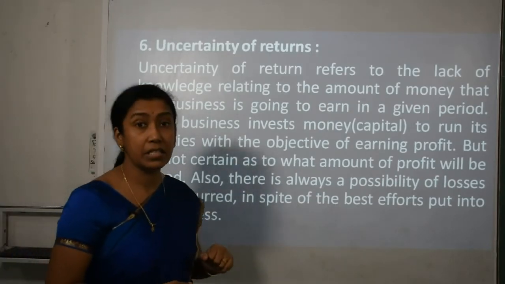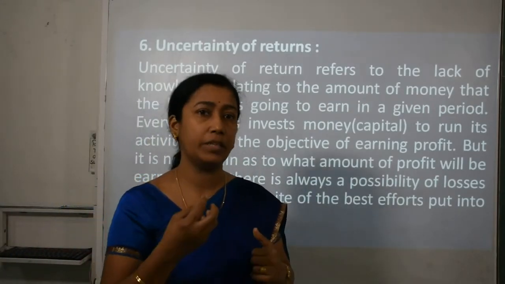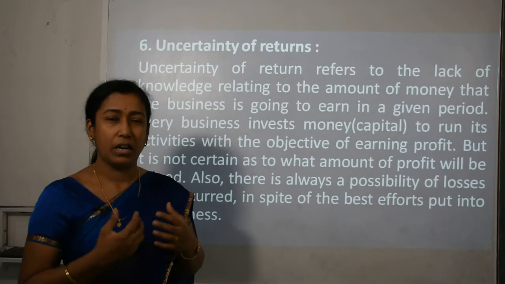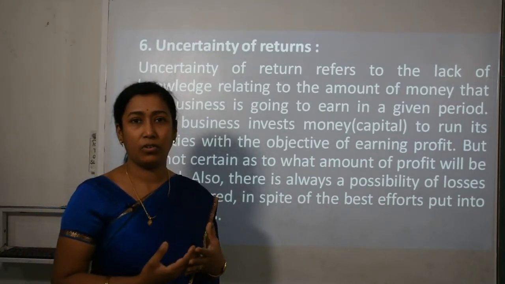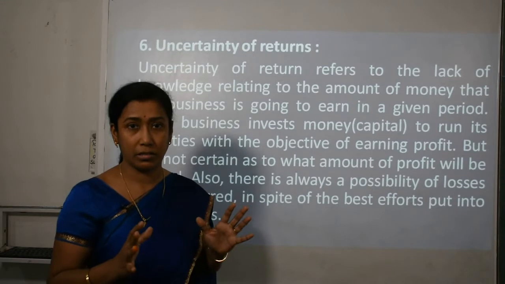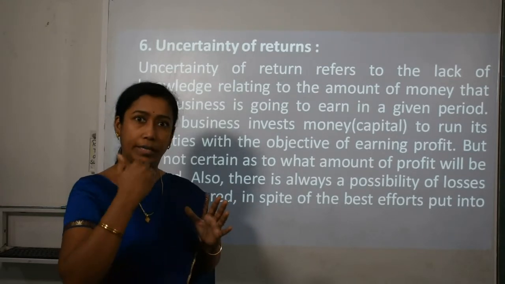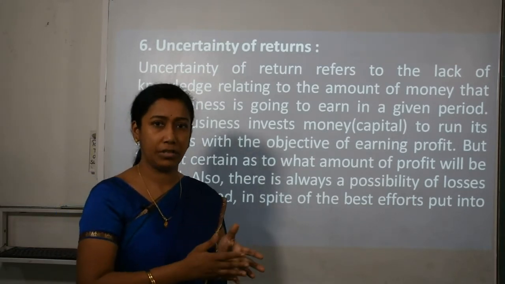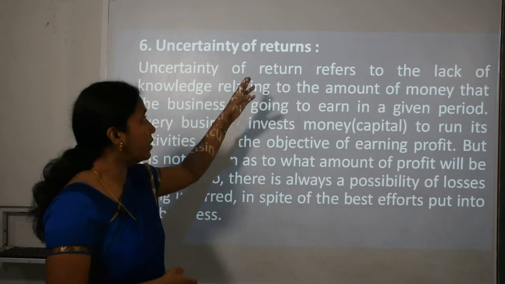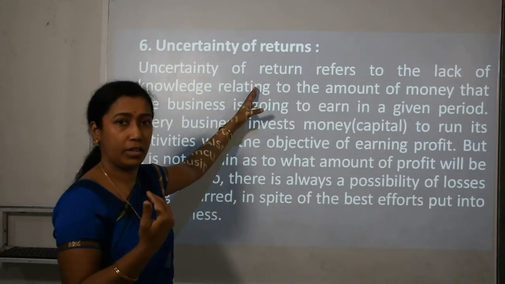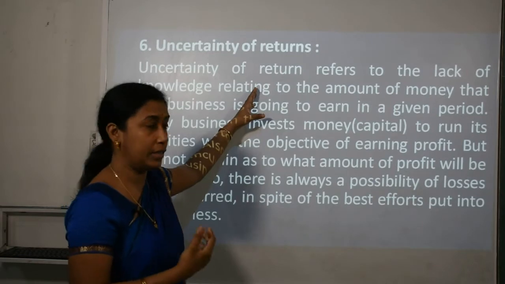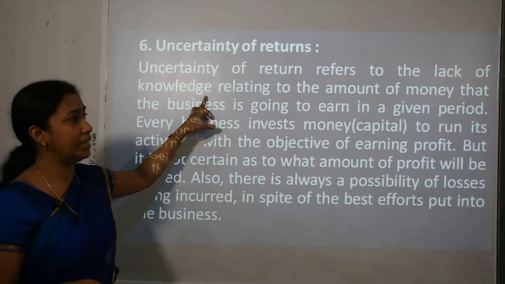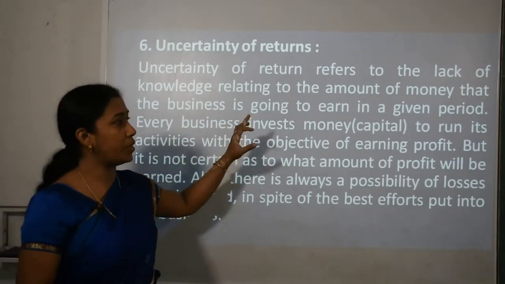Now sixth is uncertainty of return. Uncertainty, this particular word is always attached with all economic activities and with all kinds of business. Uncertainty means you are facing certain loss, risk. Why? Because future is uncertain. We cannot predict that I will only be getting profit in the business. So you can face certain losses, risk, or some kind of problems. And returns here means the return which you are getting when you start a business, and return is your profit, your income or gain. So uncertainty of return refers to the lack of knowledge relating to the amount of money that the business is going to earn in a given period.